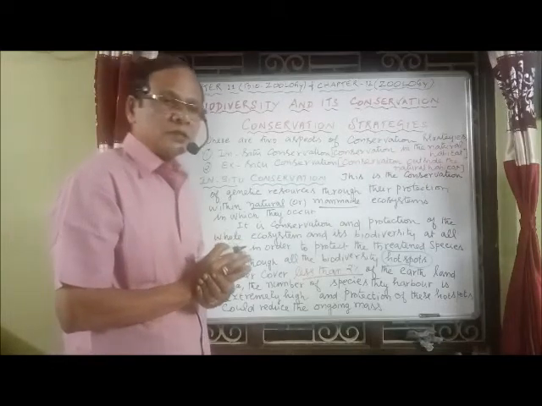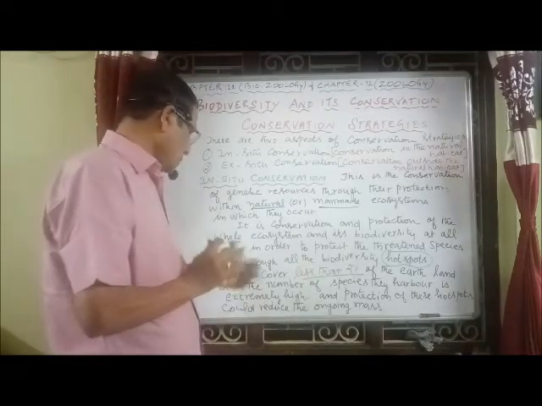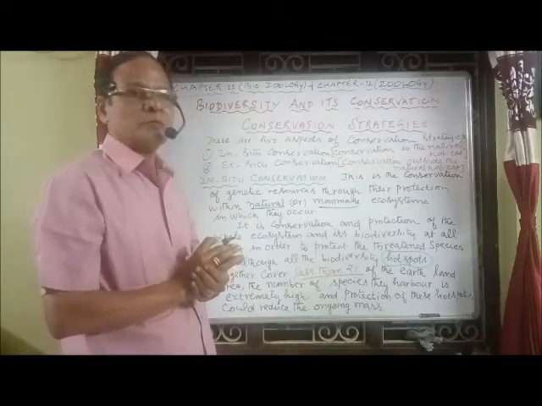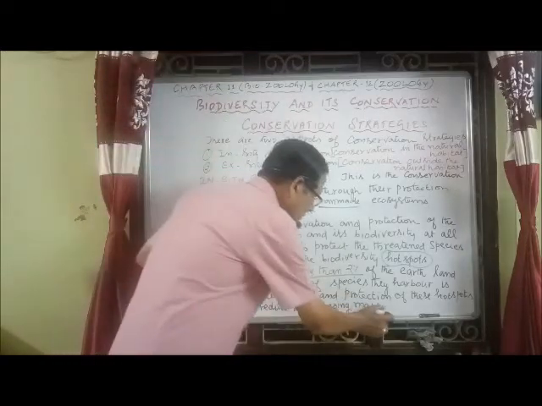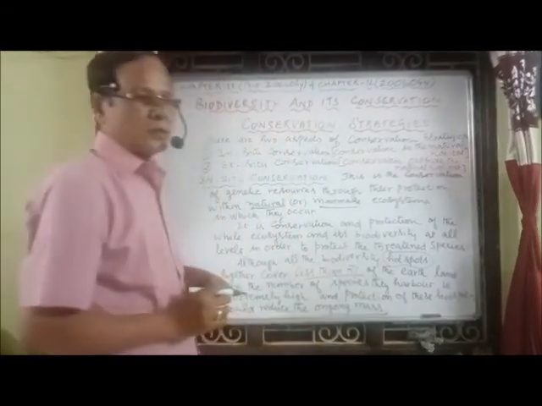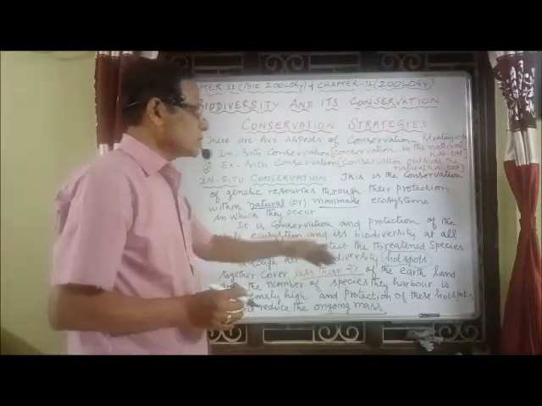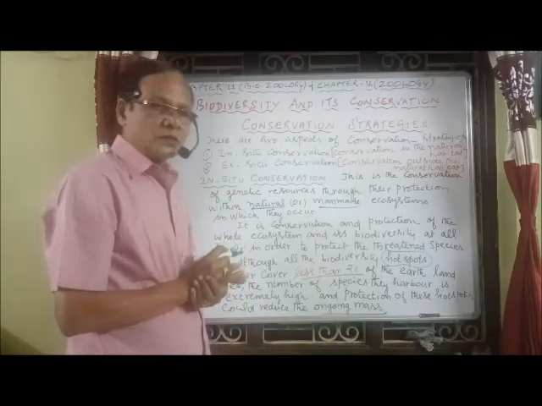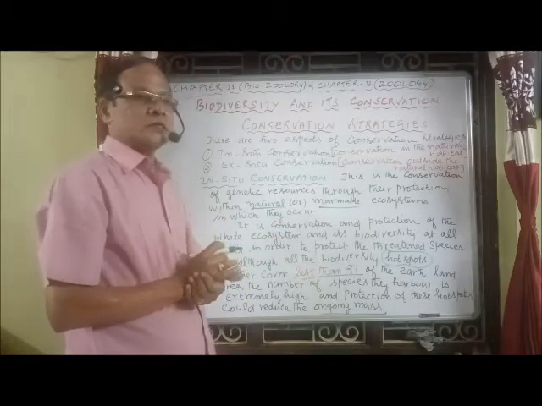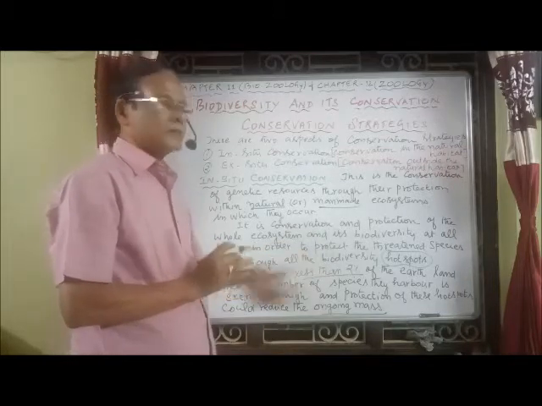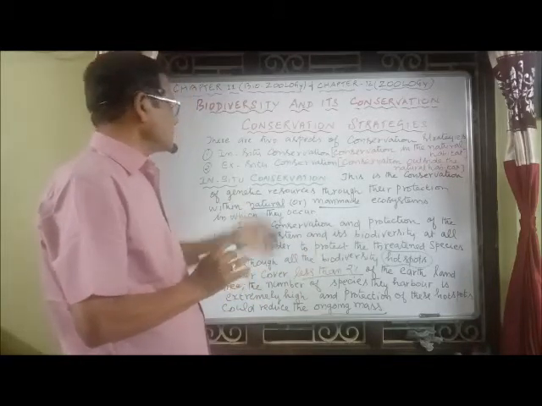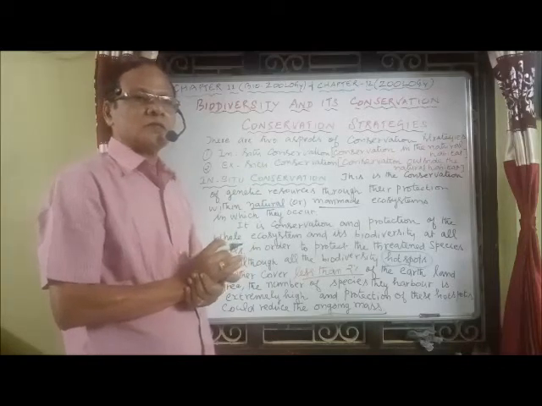And protection of these hotspots could reduce the ongoing mass extinction. The conservation of all these hotspots reduces the extinction of species, which is called the ongoing mass extinction. So we have to go for the different types of in situ conservation.